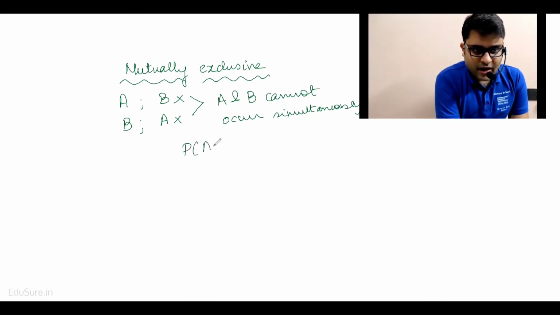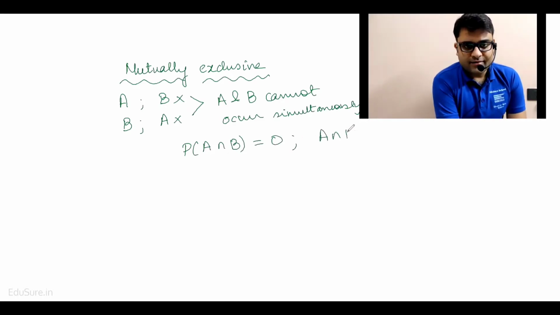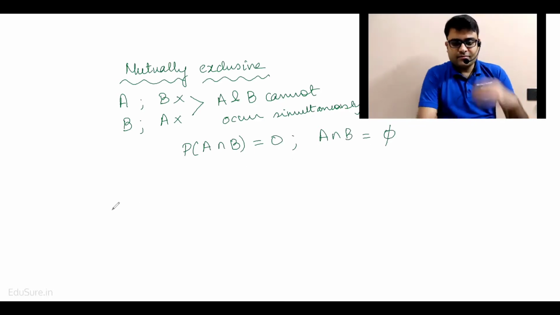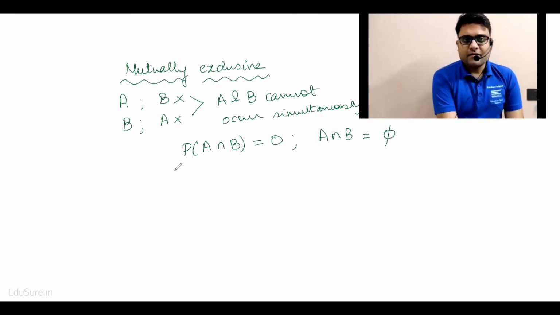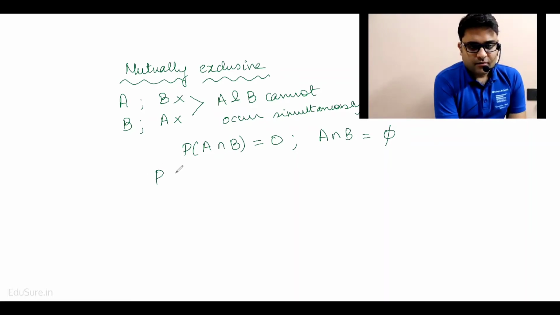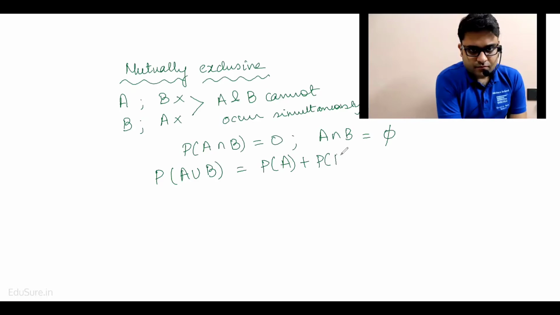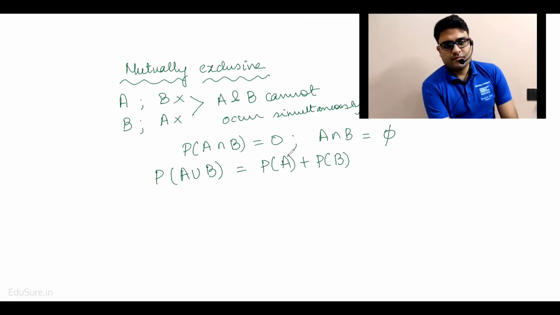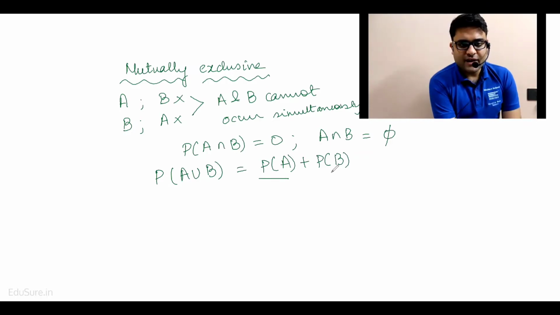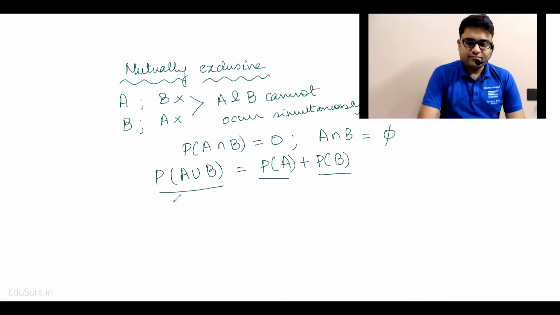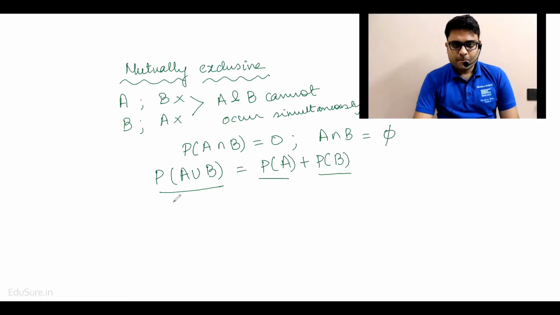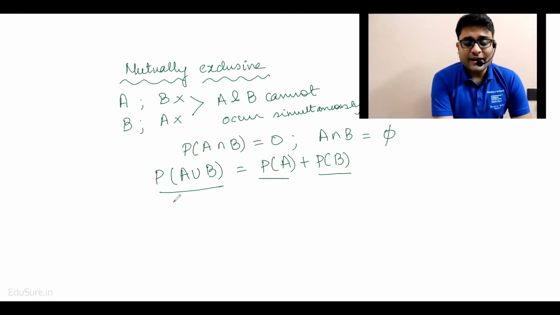That is, A and B don't have anything in common, or A intersection B is a null set. Correct? Okay. And A union B is said to be, okay, occurrence of A plus occurrence of B is the union. Okay. So that is the meaning of mutually exclusive.